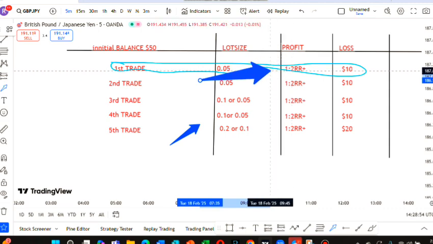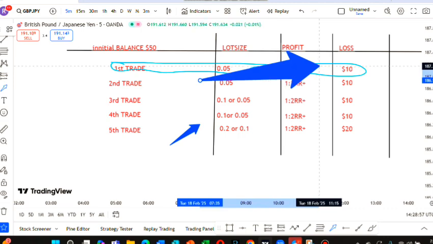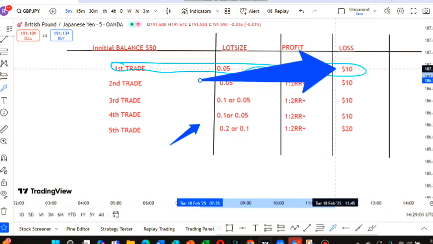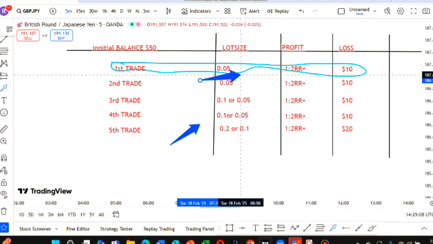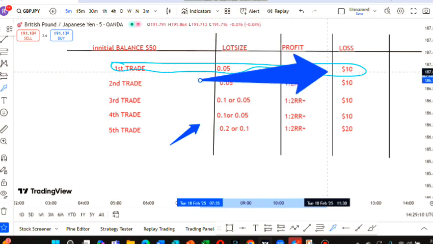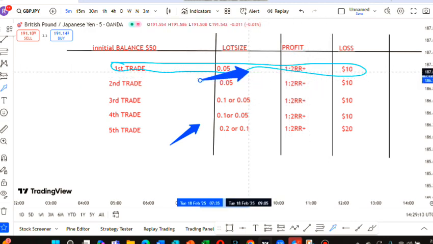We are going to place our stop loss at just $10. Risking $10 with 0.05 lot size, that is 20 pips away.